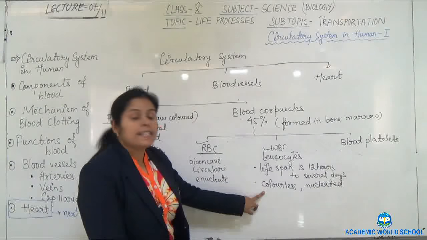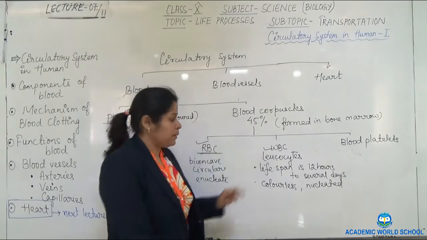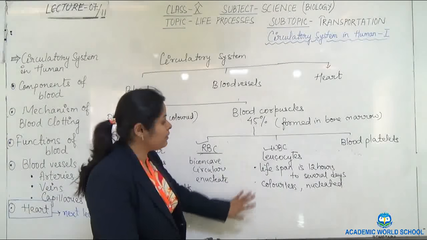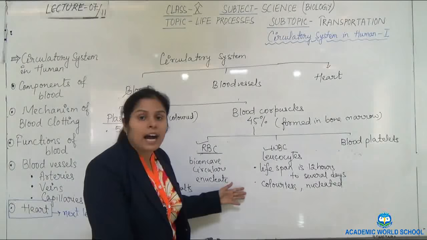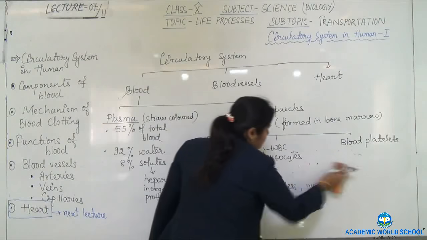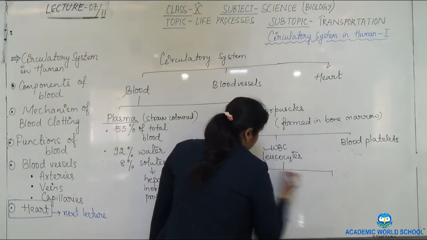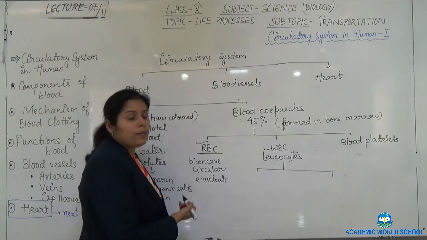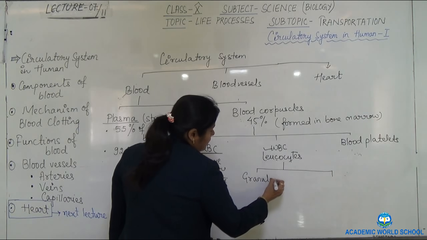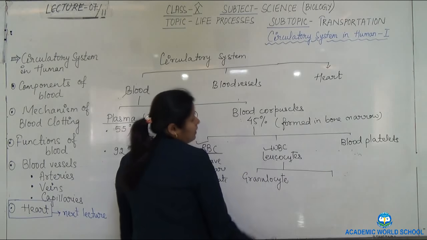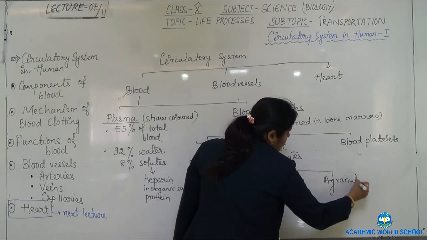It is colorless, nucleated. These WBC are of two types. Write it down. Whenever I am writing something, note it down in your notepad so that you can read it afterwards. Right? What are the two types? WBC can be, if granules are present, we call it granulocyte. And in absence of granules, we call it agranulocyte.